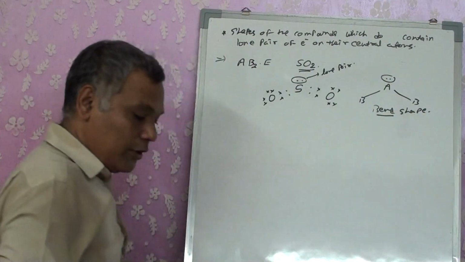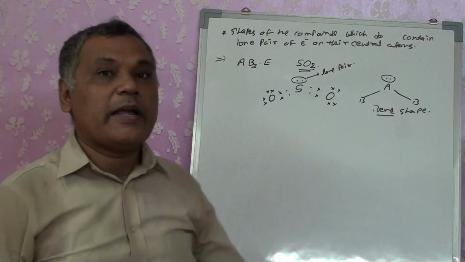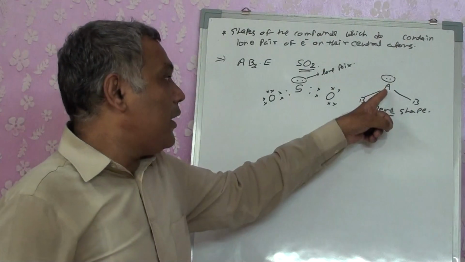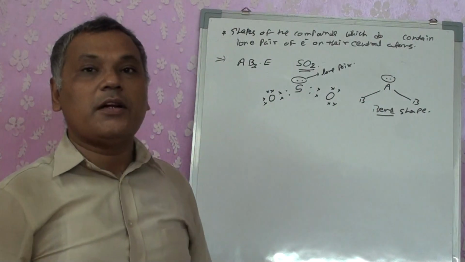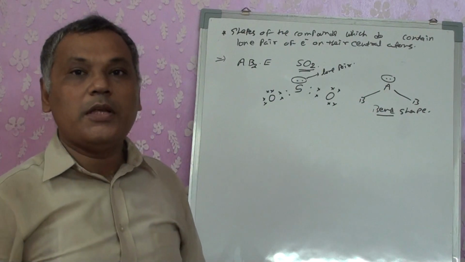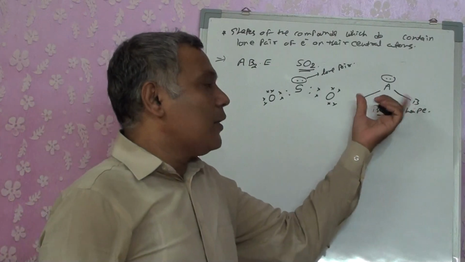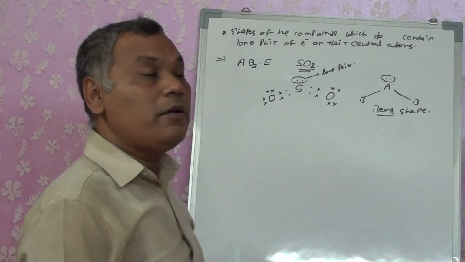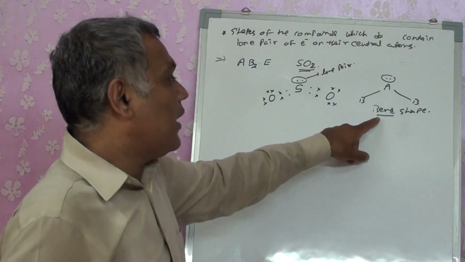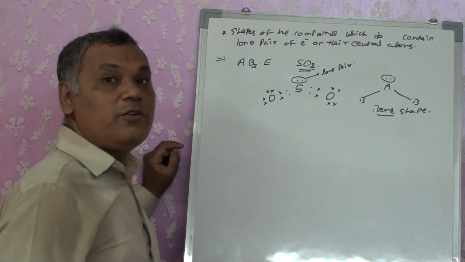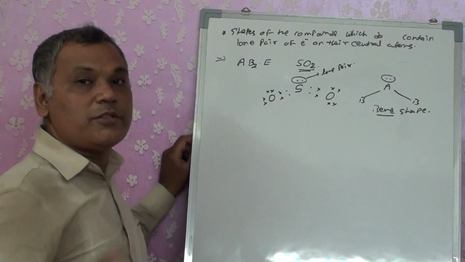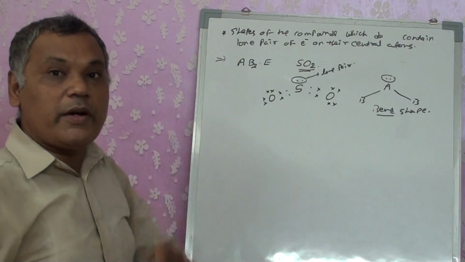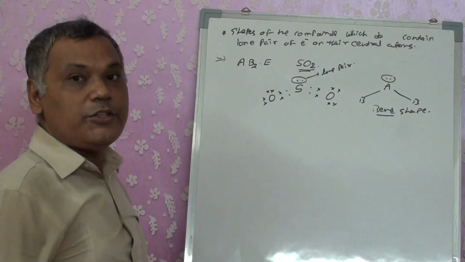The shape of the molecule changed. Now here I can't even specify the bond angle, because depending upon the size of the central atom, this angle will change. So compound to compound it will vary. So here we can't say it. We can say it does not have a linear shape because of the presence of one lone pair. See, now because there was only one lone pair, I got a bend shape.